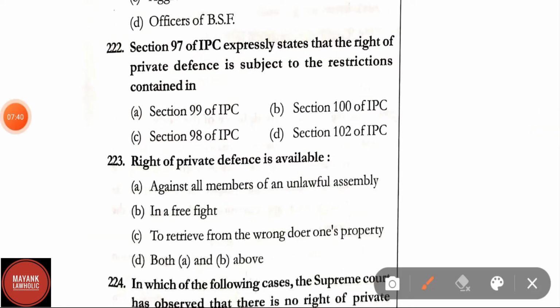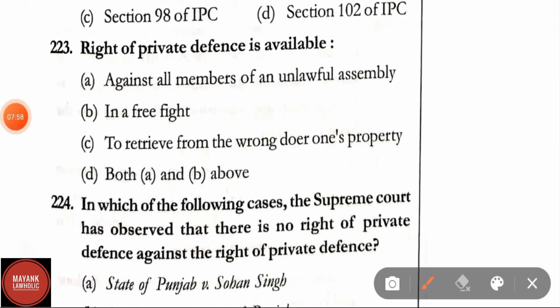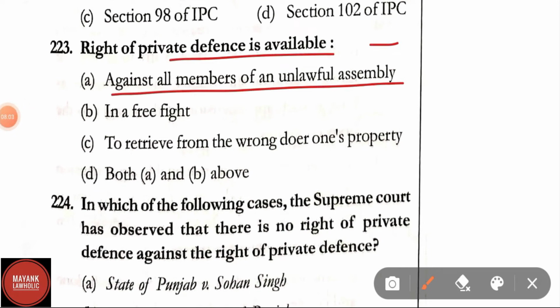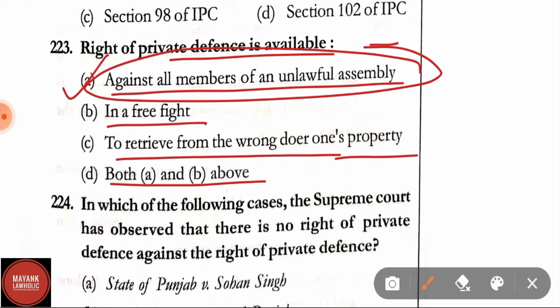Question number 222. Section 97 of IPC expressly states that the right of private defense is subject to the restrictions contained in Section 99, Section 100, Section 98, Section 102. The correct answer is option A, that is, Section 99 of IPC. Question number 223. The right of private defense is available against all members of an unlawful assembly, in a free fight, to retrieve from the wrongdoer one's property, both A and B and above. The correct answer is option A, that is, against all members of an unlawful assembly.